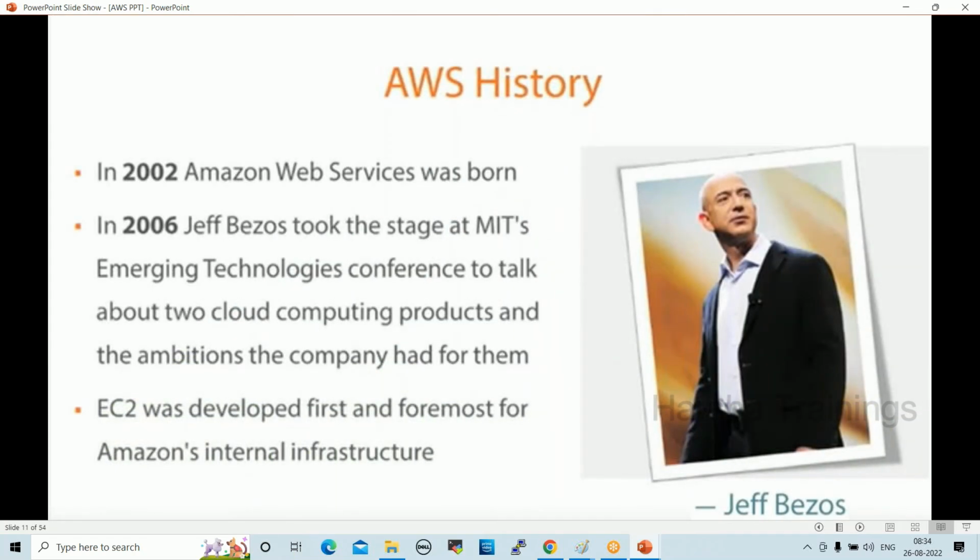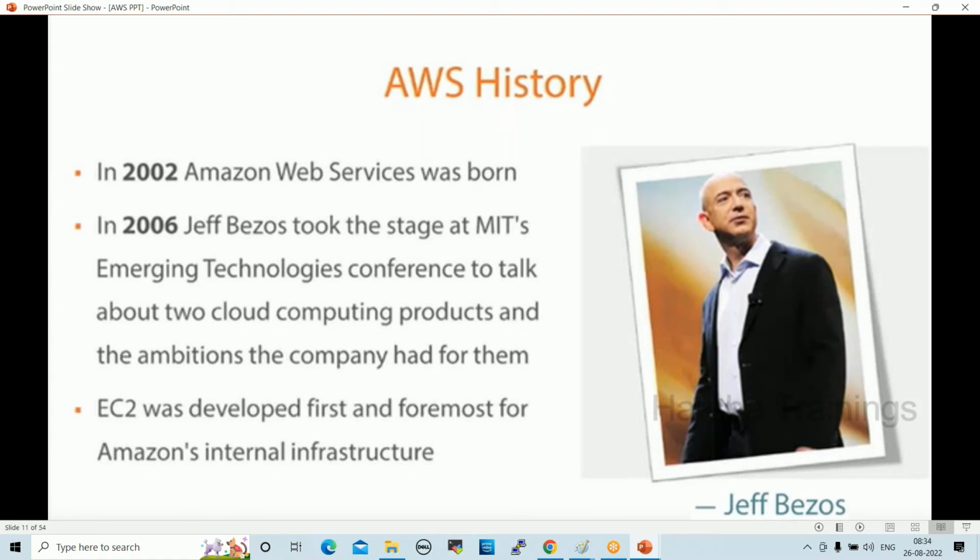Mr. Jeff Bezos is the founder of AWS, right? He's the world's richest man. If you search in Google for the world's richest man, his name will come, and he's currently in 2nd place. AWS was born in 2002.